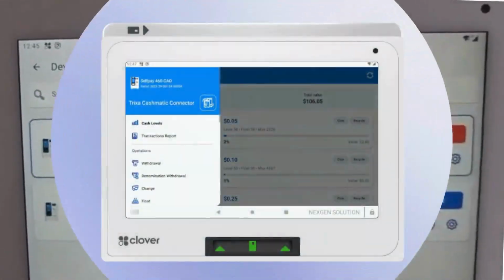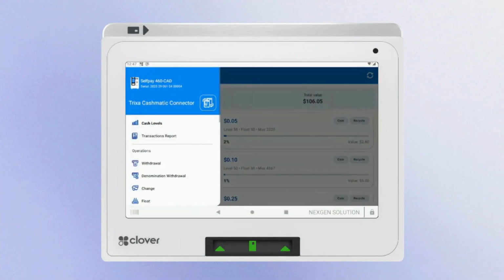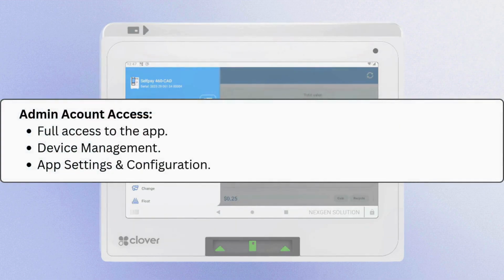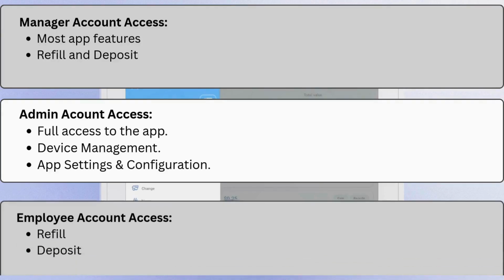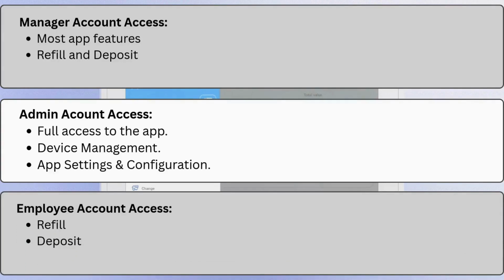Please note these options are available when logging in with the admin account. When using a Manager account, you will have access to the same features except device management, and app setting and configuration are restricted to the admin account. For an employee account, access is limited to refill and deposit functions only.